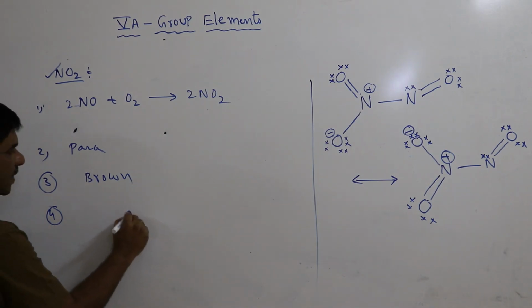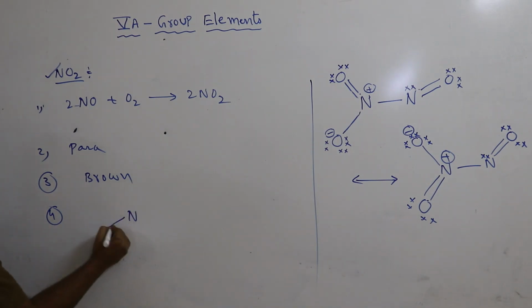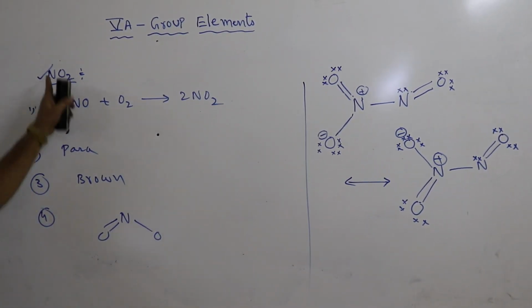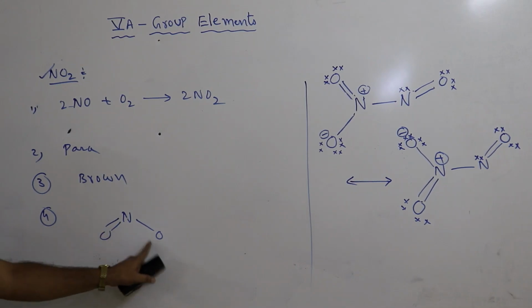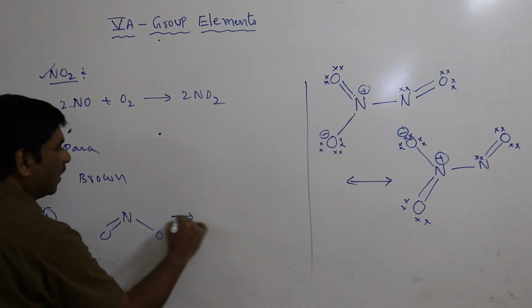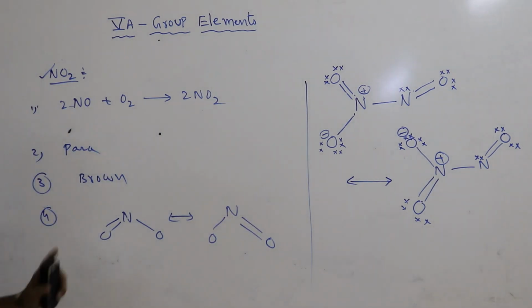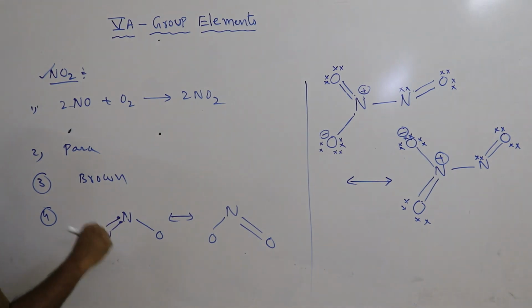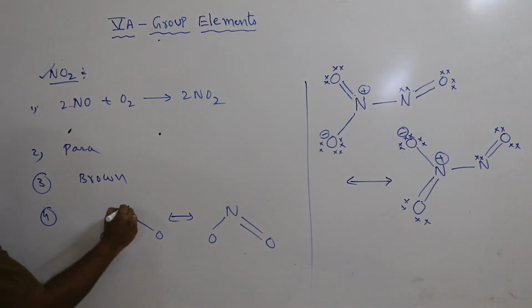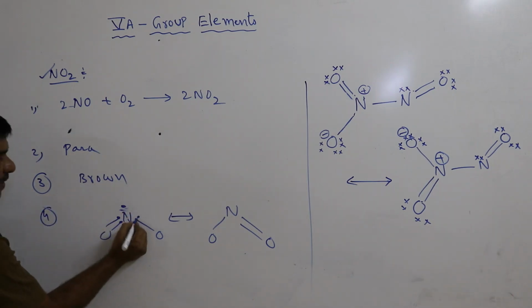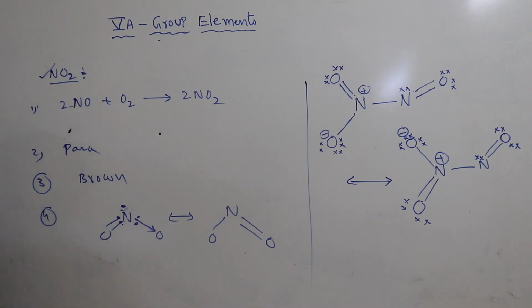The resonance structure is N double bond O, single bond O, or N single bond O, double bond O. Nitrogen has 5 valence electrons, 1 2 3 4 5. Here there is 1 single electron, and this one is a dative bond.